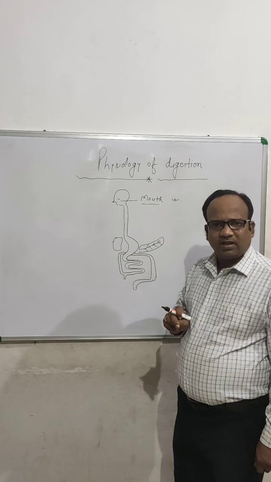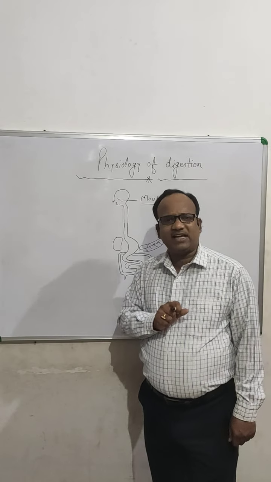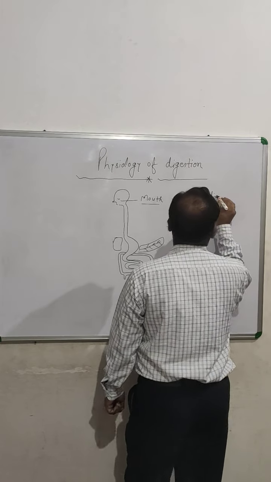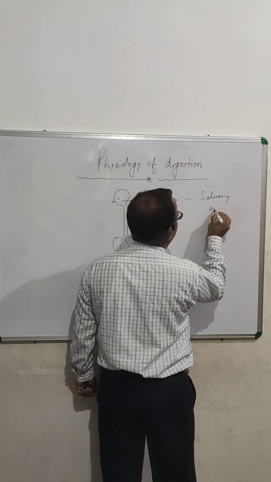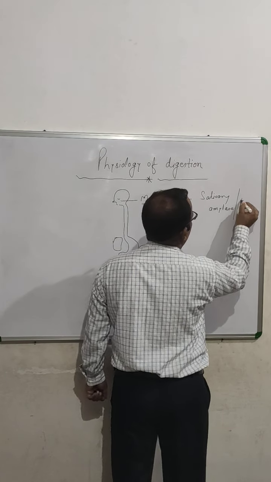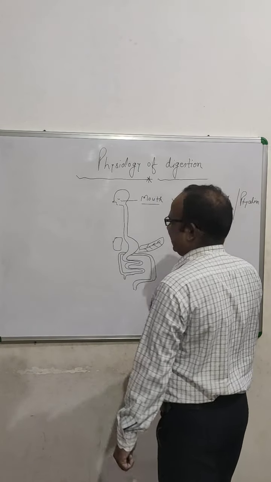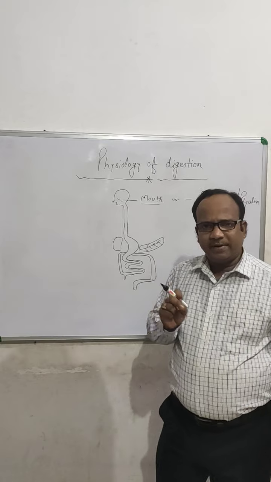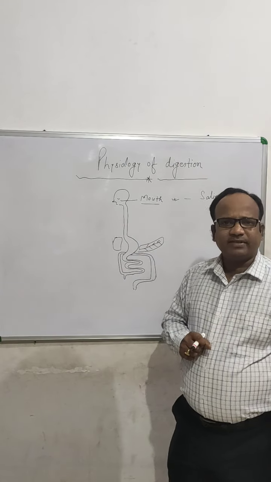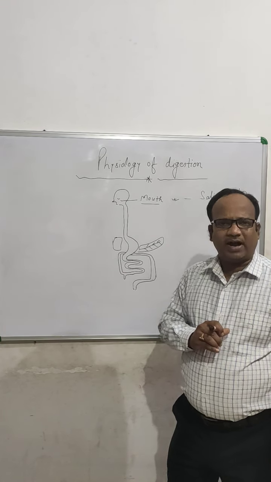Saliva contains in the mouth the enzyme called salivary amylase. It is also called ptyalin. This salivary amylase breaks the starch into maltose. Remember it, starch and maltose both are the carbohydrates.